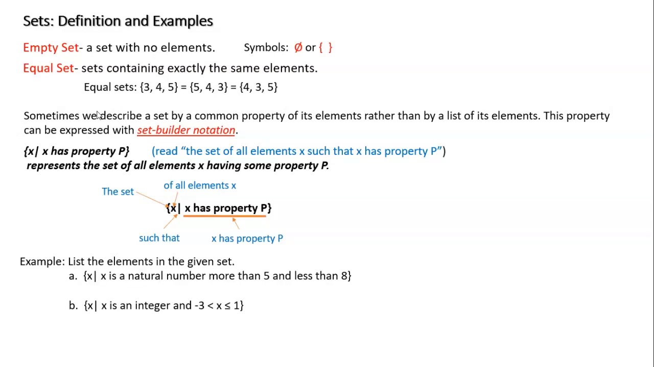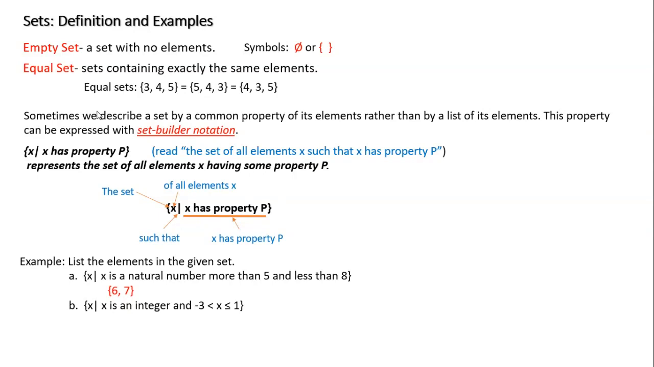Okay. So let's look at some examples that are in set builder notation. X such that X is a natural number more than 5 and less than 8. Well, let's represent this as a list. X is a natural number more than 5. So if I just said that, I would be looking at the numbers 6, 7, 8, 9 until forever.